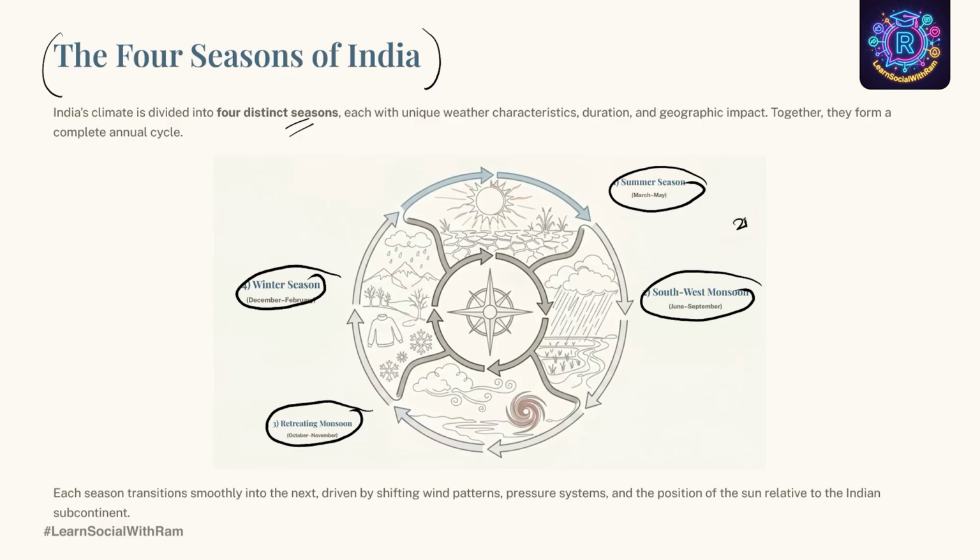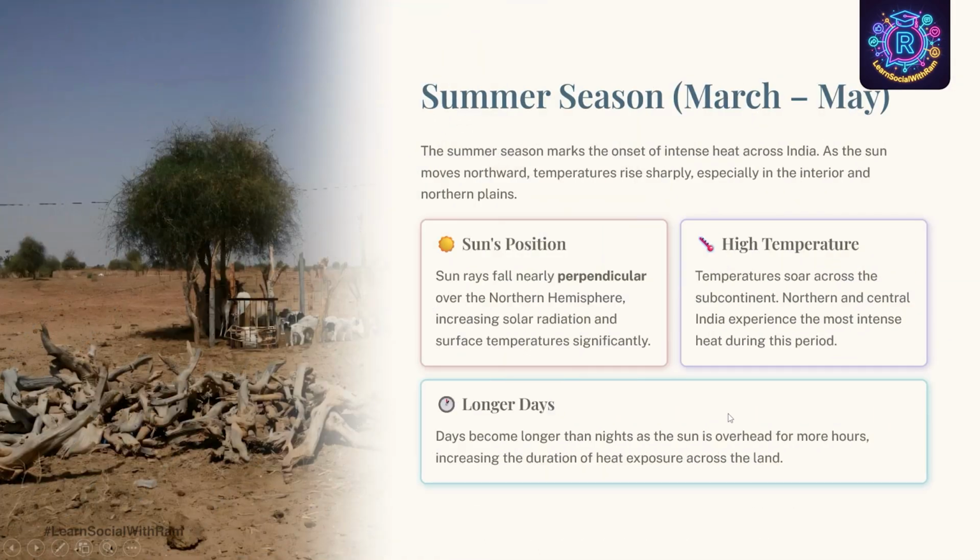This question can be asked for 2 marks in your examination: which are the 4 major seasons experienced in India? You will write summer season from March to May, southwest monsoon season from June to September, then retreating monsoon season from October to November, then winter season from December to February. Each season transitions smoothly into the next, driven by shifting wind patterns, pressure systems, and the position of the sun relative to the Indian subcontinent. Now, let us study each season individually, and we are starting with the summer season.